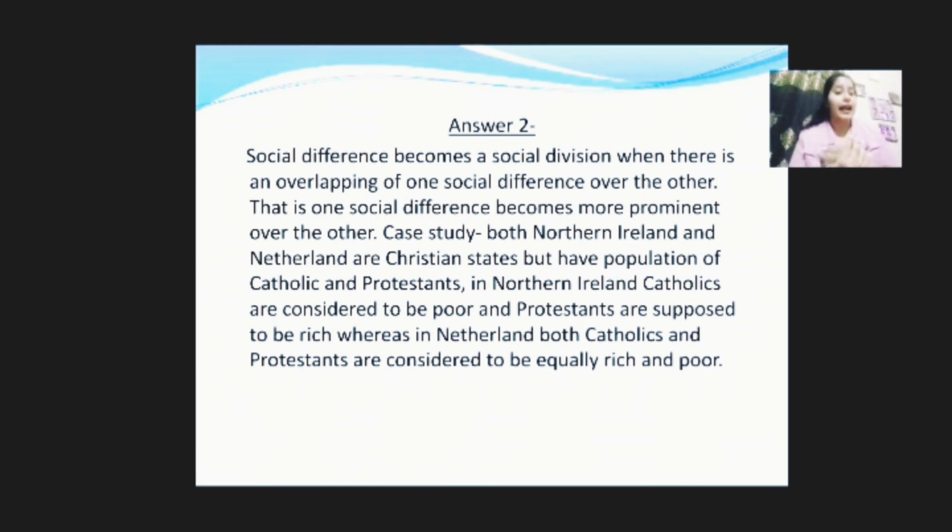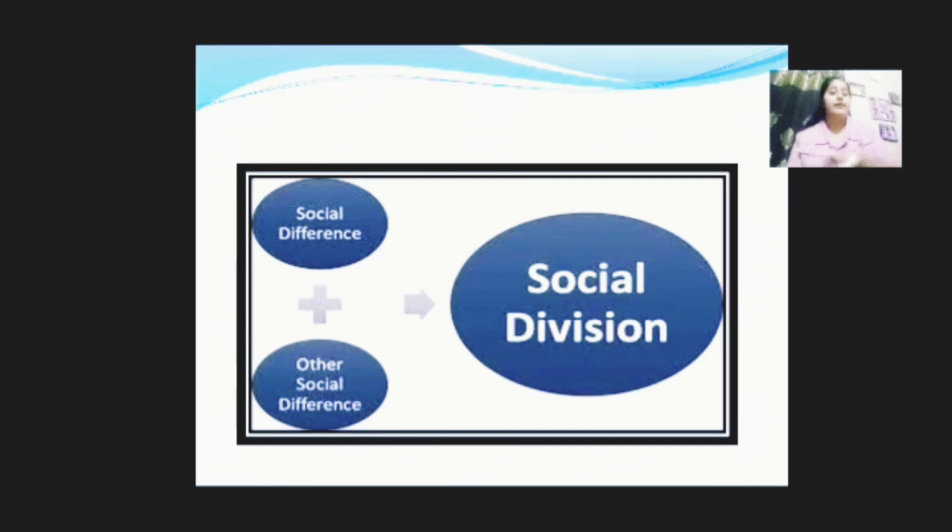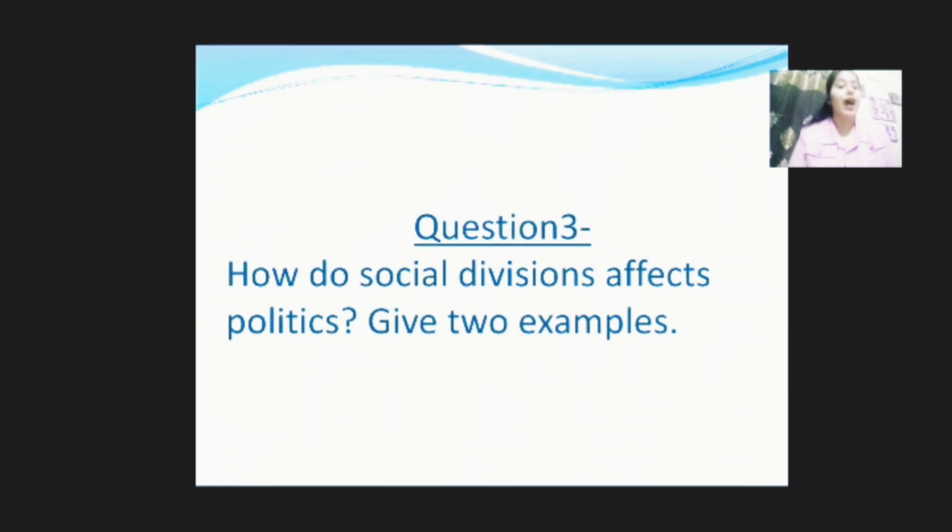Whereas in Northern Ireland, Catholics are poor and Protestants are rich. So in the image you can see, when one social difference combines with the other social difference, that leads to social division. Moving on to the third question, how do social divisions affect politics?